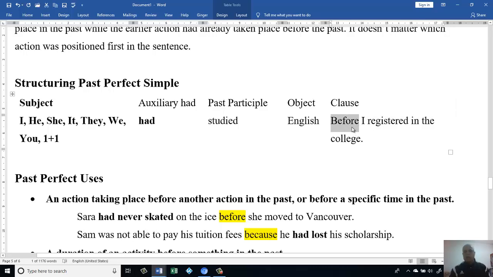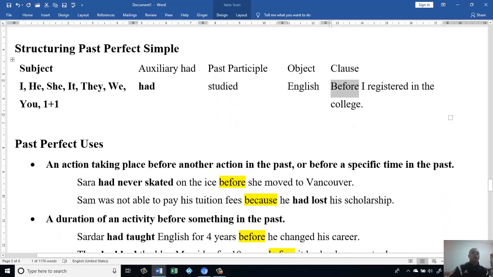Okay, here we have "before I registered in the college." It means I had studied English before I registered in the college. It means before I registered, I knew some English. Okay, that's why they say "I had studied." I don't know when the study happened, but I know it was before I registered.